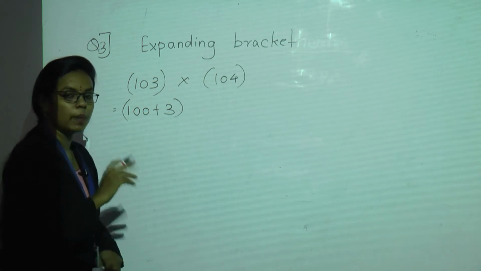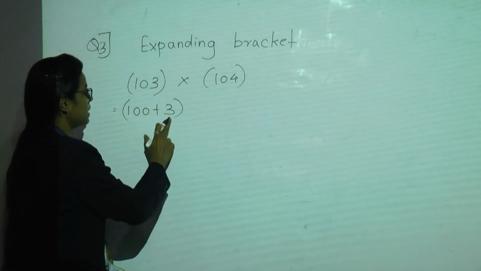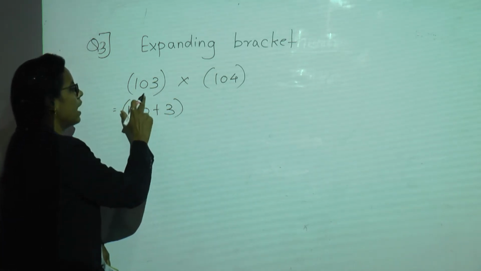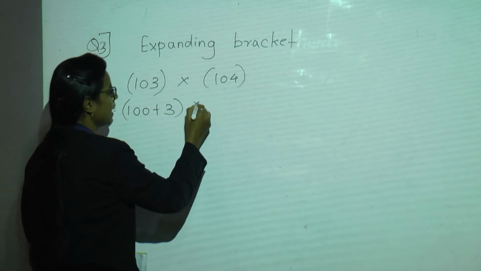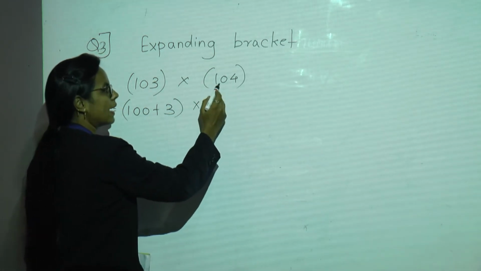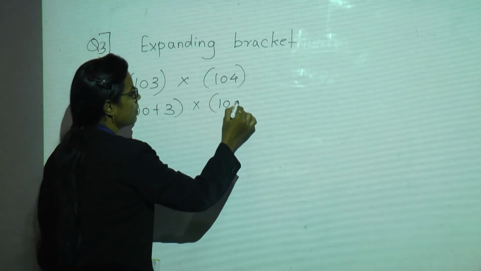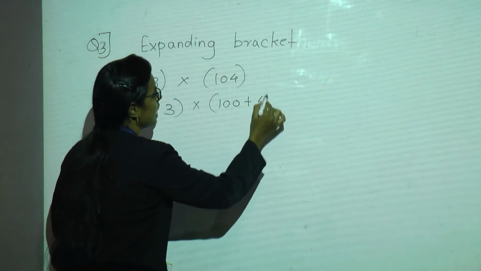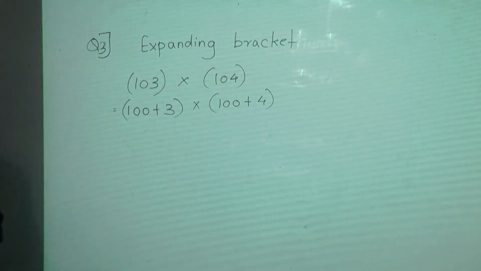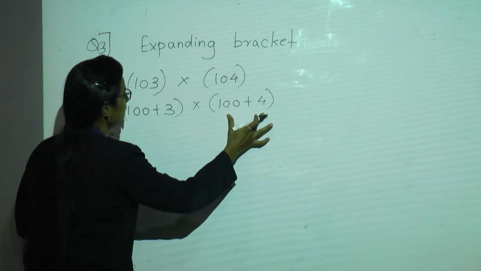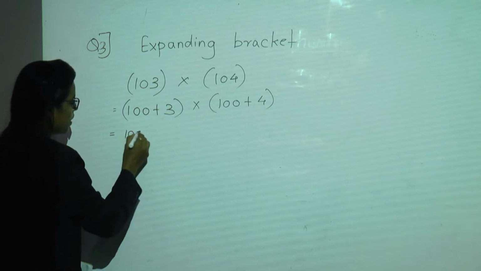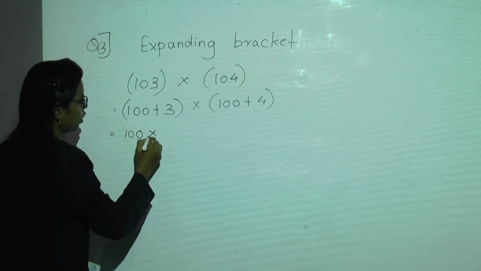We have expanded this bracket as 100 plus 3, which is nothing but 103. Now the other bracket, 104, we will be expanding as 100 plus 4. Now the first bracket will be multiplied by the second bracket. So 100 into 100